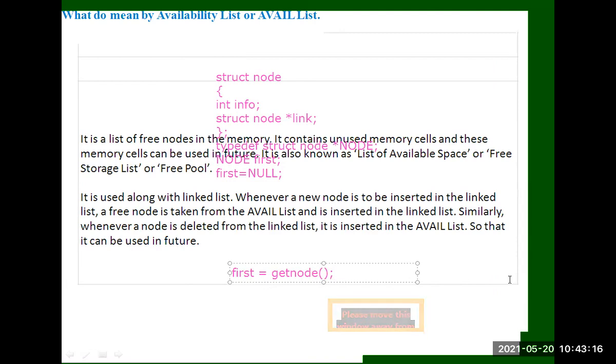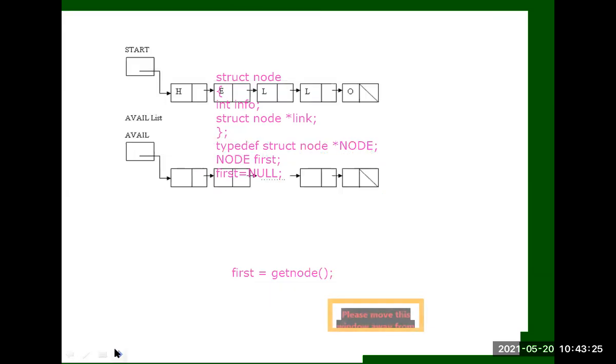So I got some empty space from the memory. So this is the available list. First is get node, so I got this address. So using the variable first, we can access the address of the node.